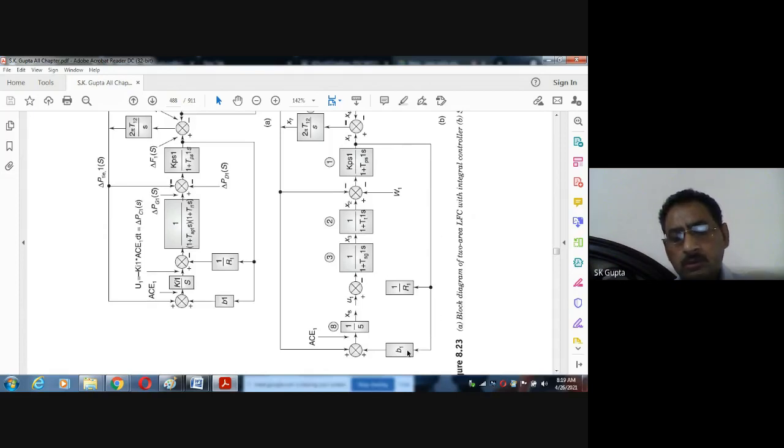This frequency signal with some gain of B1 is applied here, and then the integrator is applied. And the tie line power also, either the tie line power changes or the frequency changes, it allows the integrator to integrate this signal and finally converts this signal into the valve opening.